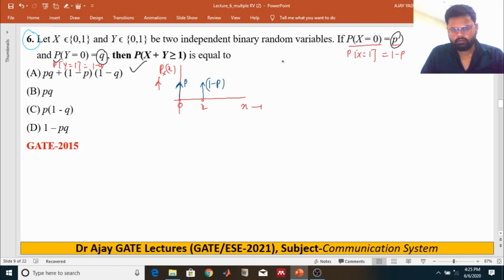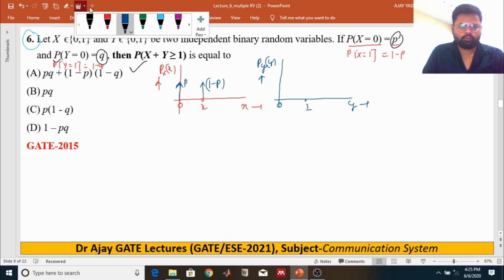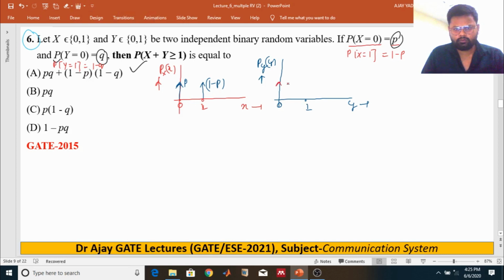And the PMF graph of random variable y has 0 and 1 with corresponding probabilities q and 1 minus q. So according to the problem, we have identified which kind of random variable it is. We have these two graphs.